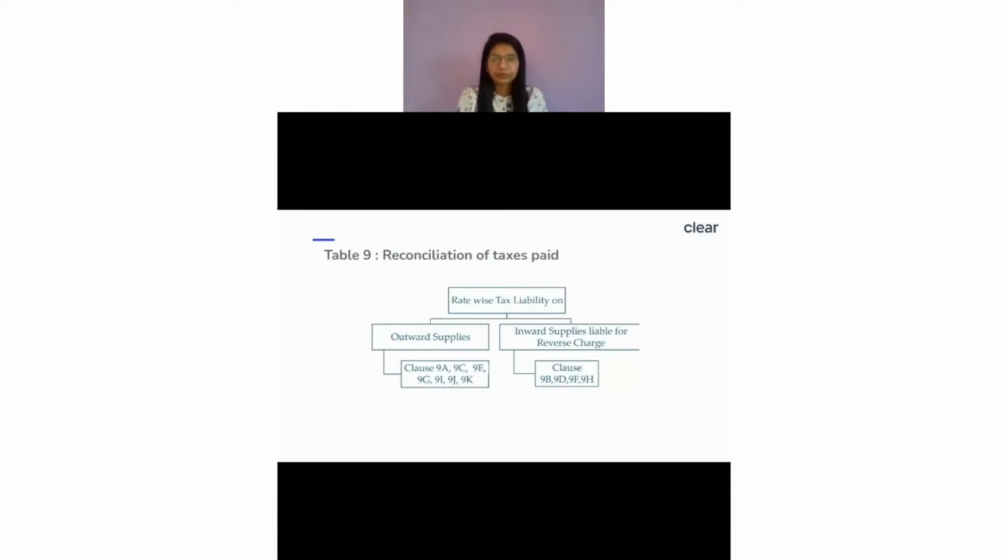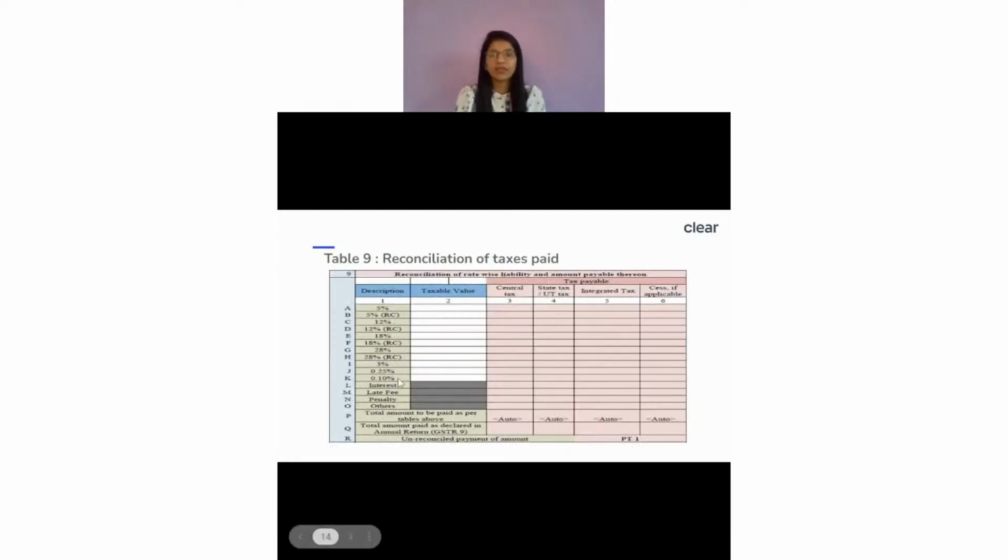So here we have to just talk about this. If you look into this, we have just shown the differences between the rate level liability. So we just have to show the liability information over here.